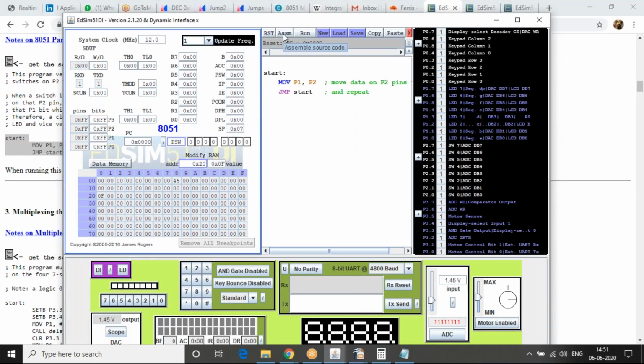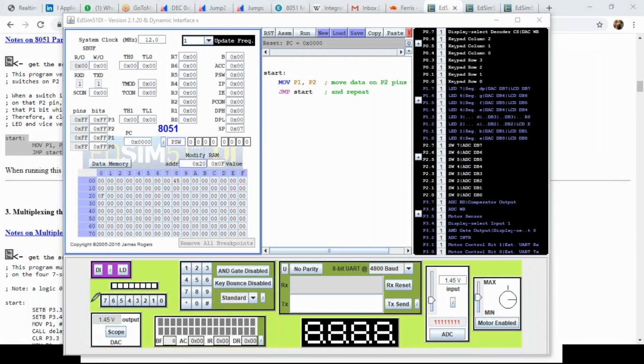This is a simulator, so it will not show anything out, but this region is a set of switches, and this region is a set of LEDs.